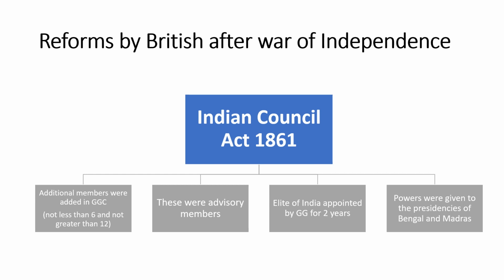First of all, additional members were added in Governor General Councils. These members should not be less than 6 and not be greater than 12. These were just the advisory members. These were called additional members. And the elite of India was appointed by Governor General for 2 years. These were rich merchants, retired officers, landlords, princes, and in this act, some powers were also given to the presidencies